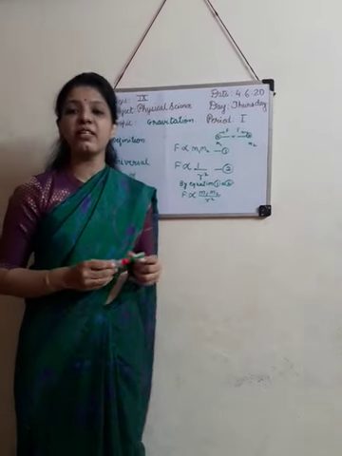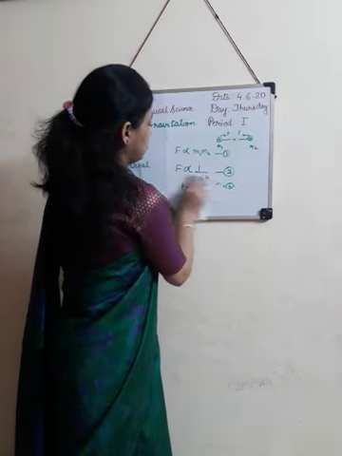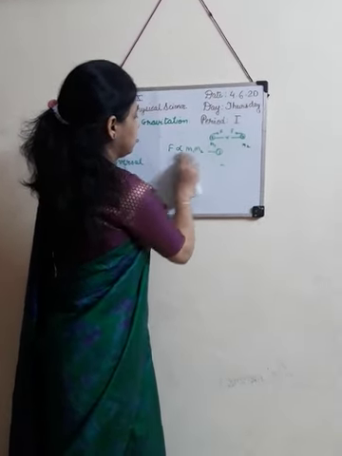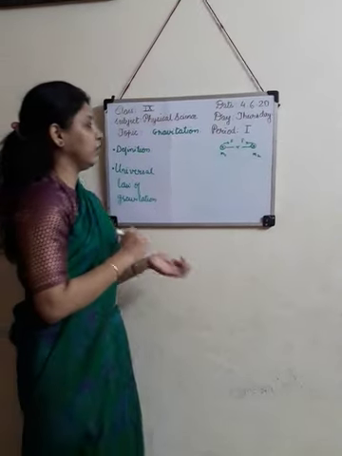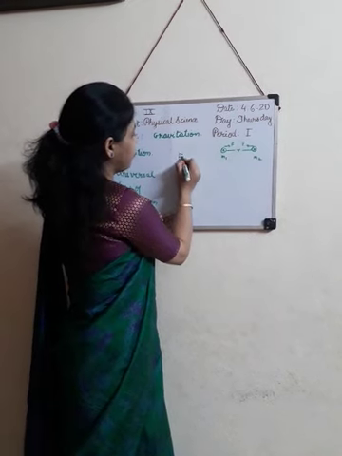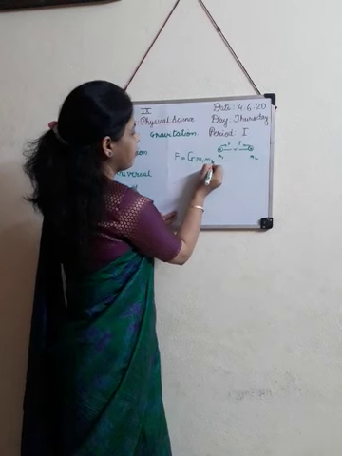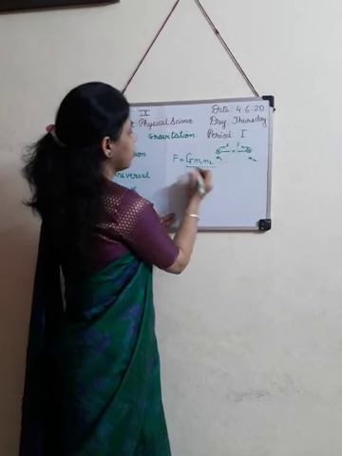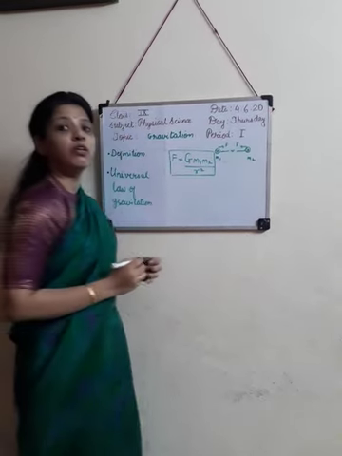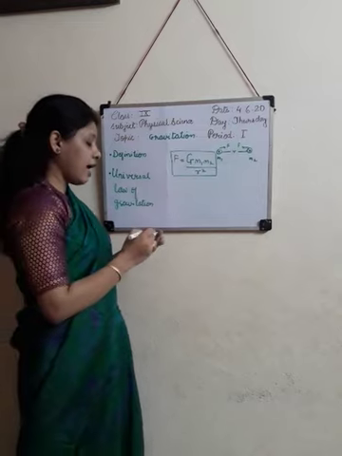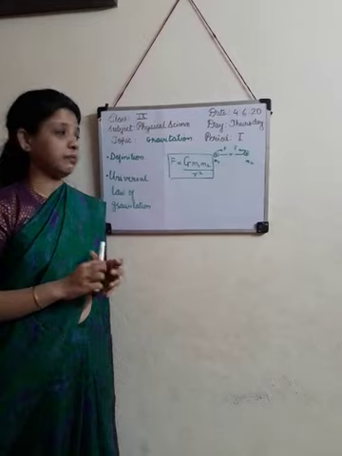Here that constant is capital G. So after removing the proportionality sign, our equation will be F is equal to capital G m1 into m2 upon r square. This is the formula for force of gravitation, and capital G is called the universal gravitation constant.